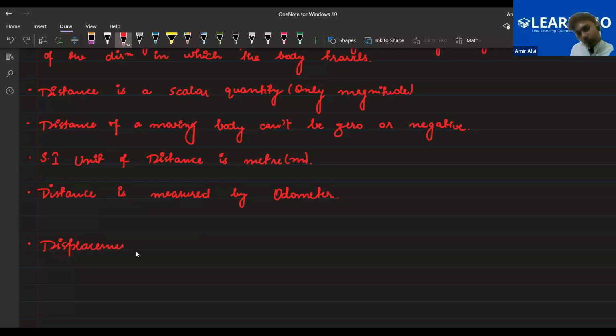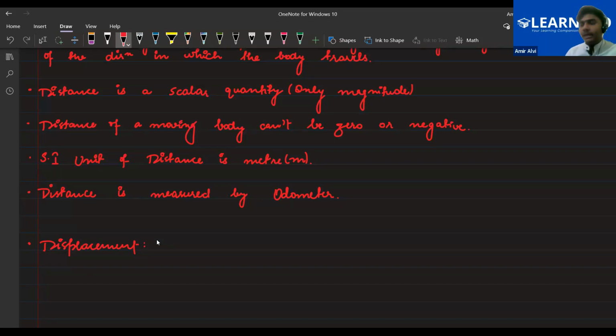Sir, displacement means how far is the object from the starting point? Yes, you can say, but something is missing, Ayan. Chalo, no worries, I will complete it. At least you have answered. That's a very good thing. Nahid and Ayan, do you have any idea? No, sir. Chalo, it's fine.